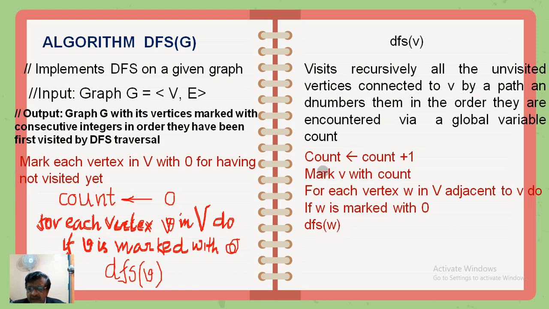Mark W with count. Count would have become 2 by then. For each vertex, maybe Z in V adjacent to W, do. If the another vertex, say Z is marked with 0, DFSZ, something like this.